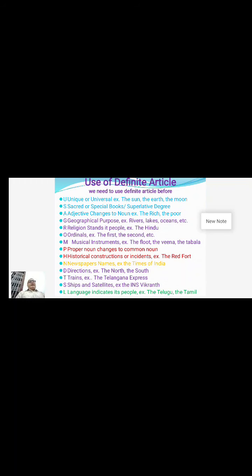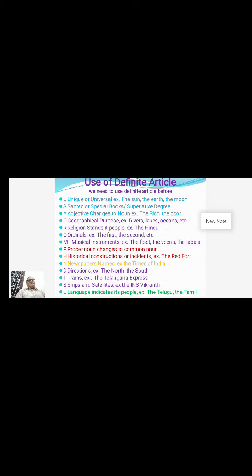If we use an adjective in comparison with another one, it is called comparative. If we use an adjective in a comparison of one with all, it is called the superlative degree. For example: beautiful, more beautiful, most beautiful. Sita is beautiful.